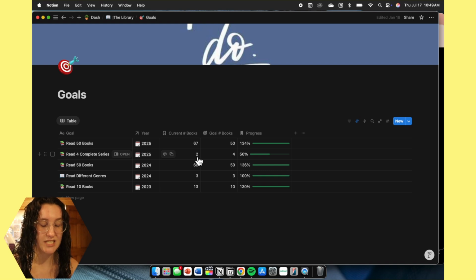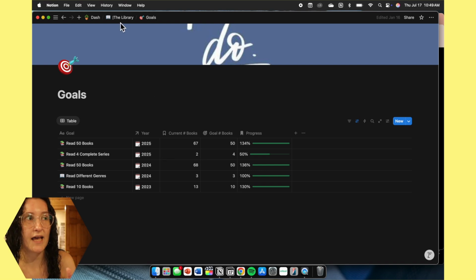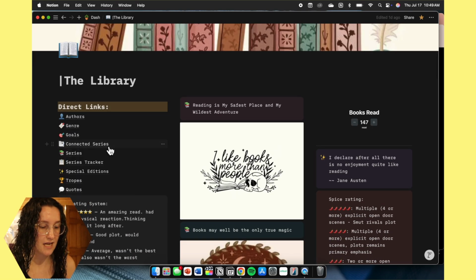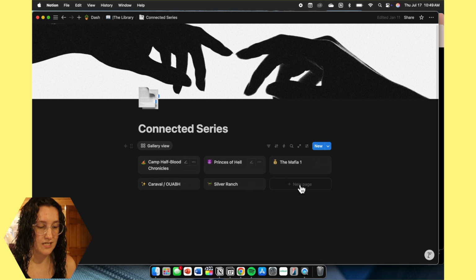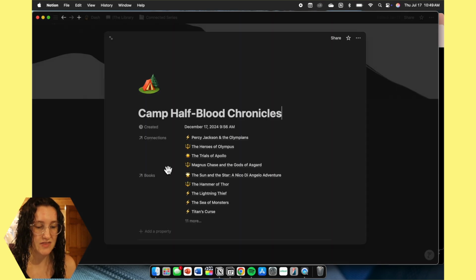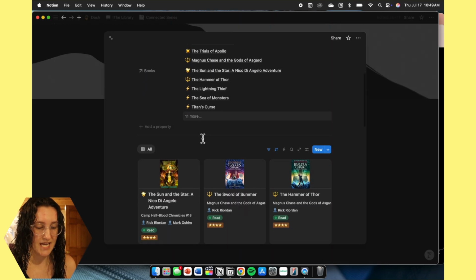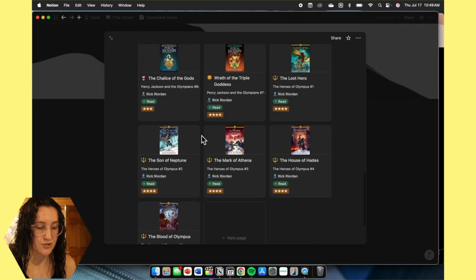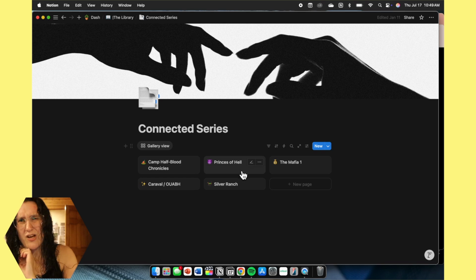So far we have completed 2, so we are at halfway with that right now. Going back, we have any series that are connected. So the Camp Half-Blood Chronicles, these are all books that pertain to Percy Jackson, but I have also some where I really haven't gone too far into the connected series, but it's there.